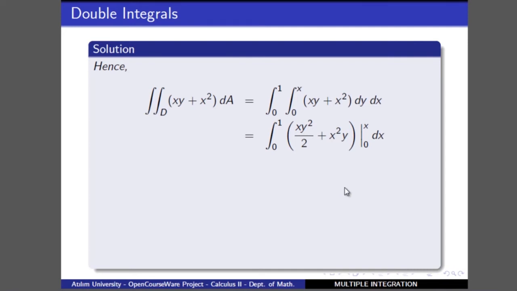Then we evaluate those integrals. First, the evaluation is made through the inner integral, and then we get this one. So when we put those values, then we evaluate the outer integral, and in this case we obtain the result that the integral equals 3 over 8.